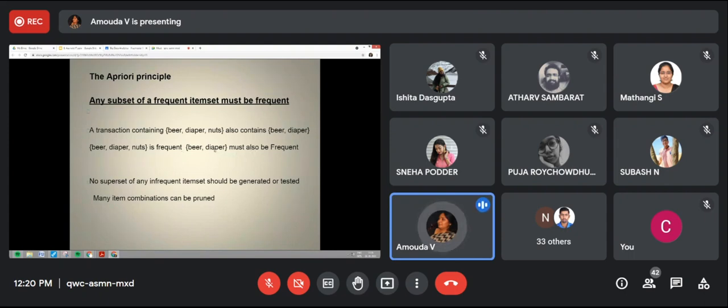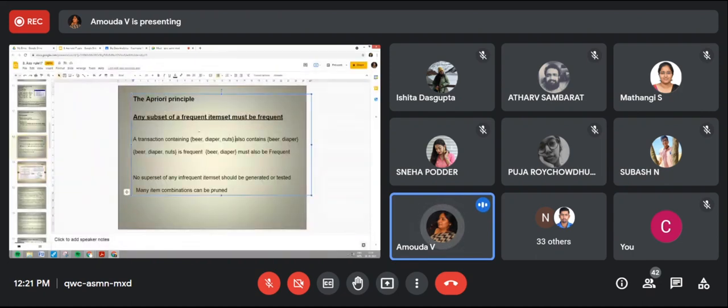No superset of any infrequent item set should be generated or tested. Many item combinations can be pruned this way. Let me not read this one. Let me explain what the subsets of frequent items are. Suppose you take this one, the subsets of this set are, let me do it for you.